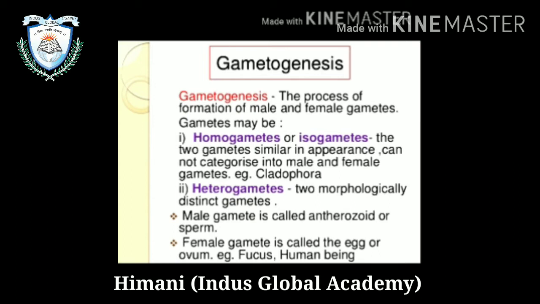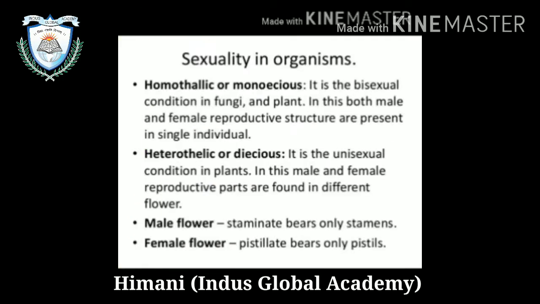Example, Cladophora. Second, heterogametes. These are two gametes which are morphologically distinct or different in appearance. The male gamete is also called antherozoid or sperm, and the female gamete is called egg or ovum. Example, Fucus and human being. After that, sexuality in organisms.